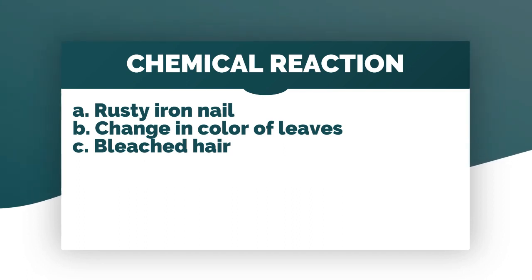Take a look at these examples. You have rusty iron nail, change in color of the leaves, bleached hair. So what is common among these examples? Okay, very good. So these examples are all examples of chemical change. Pero kapag sinabi natin chemical change, ano bang ibig sabihin nun?